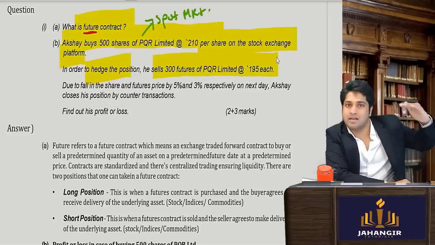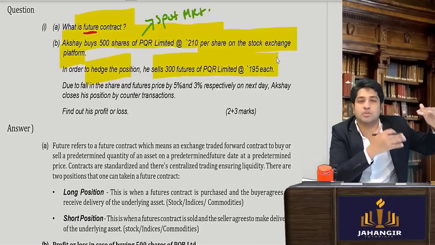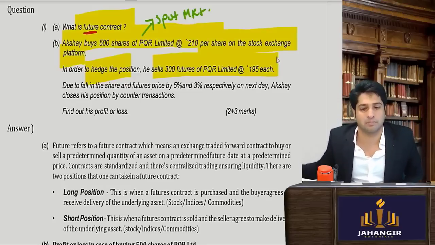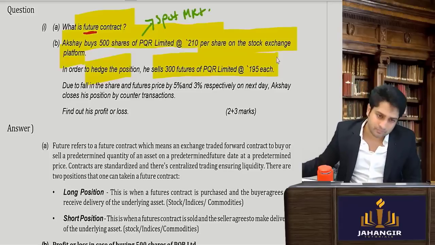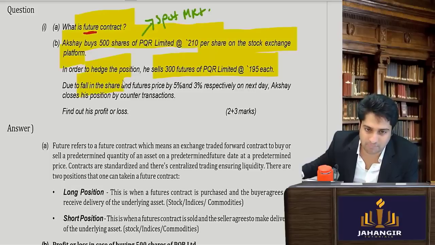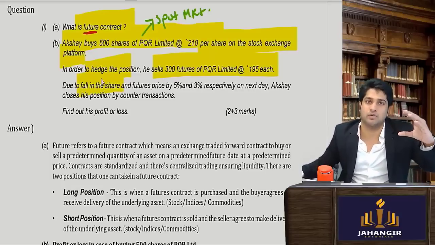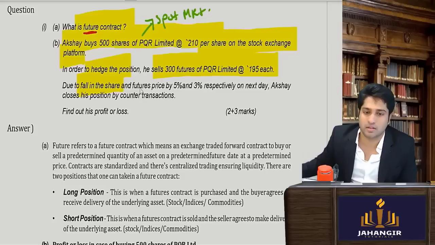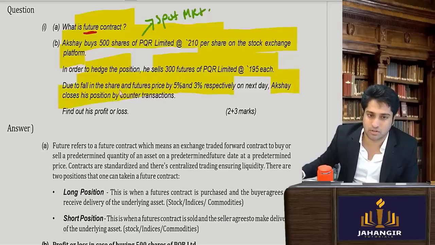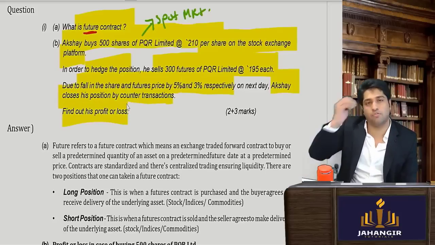अब टू हेज. इसने बाय कर लिया. अब वो बोल रहा है गिरा तो उसको लॉस हो जाएगा, तो उसने एक opposite position भी ले लिया है in your PQR Limited derivative segment. Relax, I will explain. Due to the fall in the share price, he has taken a position in the spot market and also in the derivative market. The fall in the share price and the future price was 5% in share and 3% in the future respectively on the next day. Akshay closes his position by counter transactions. Find out his profit and loss.